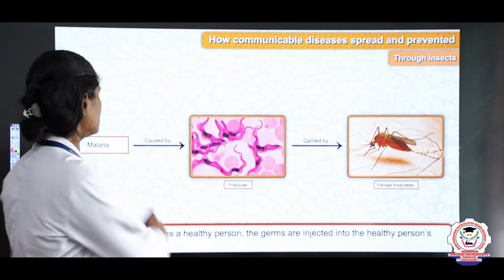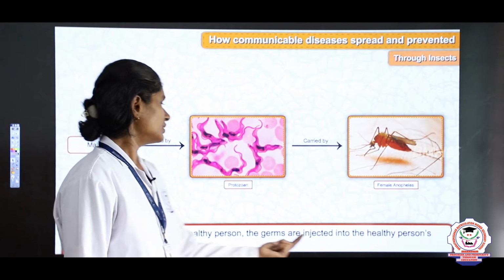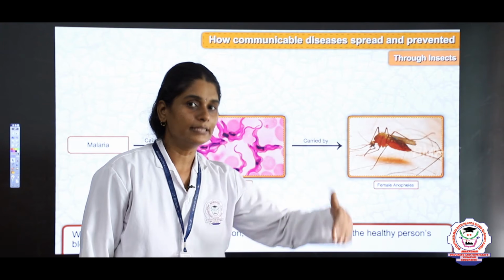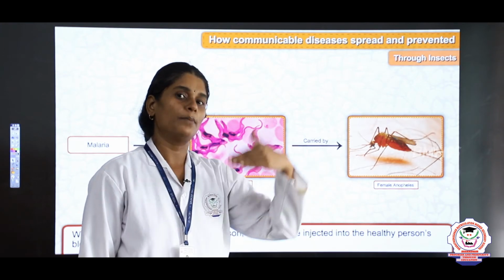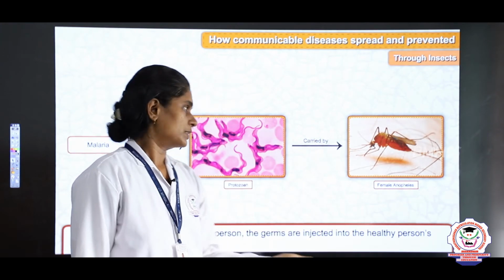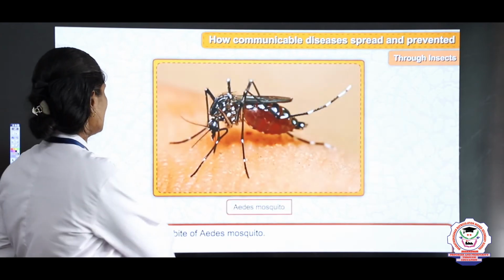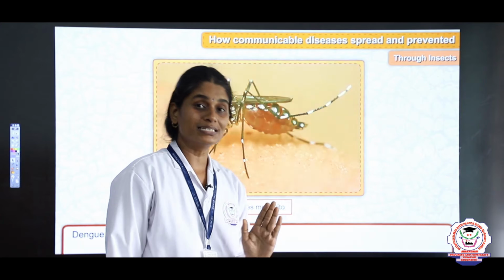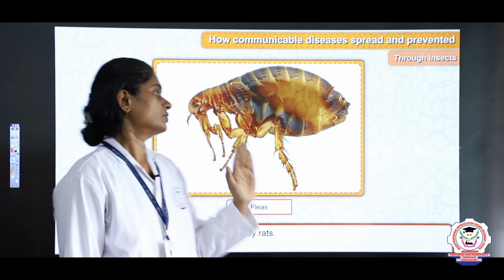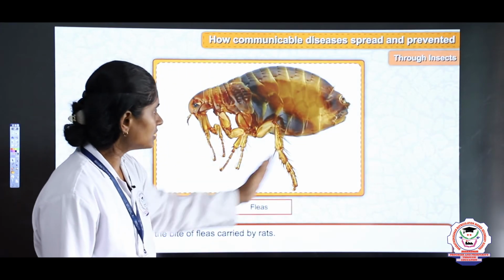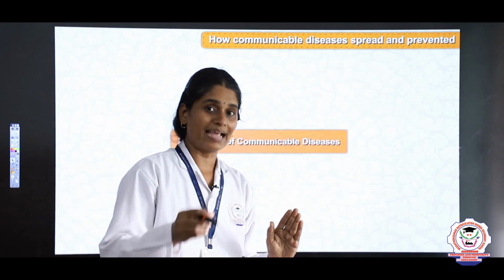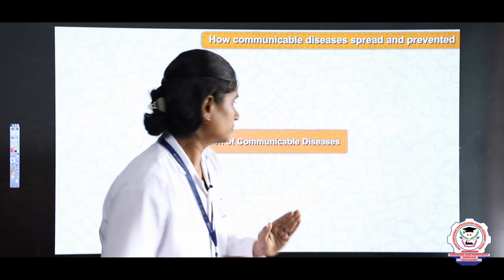The germs go into the healthy person when a mosquito bites. Next, the Aedes mosquito, I showed you, right? The Aedes mosquito causes dengue, and this is the flea. Flea means unni. The fleas on the rats cause plague.